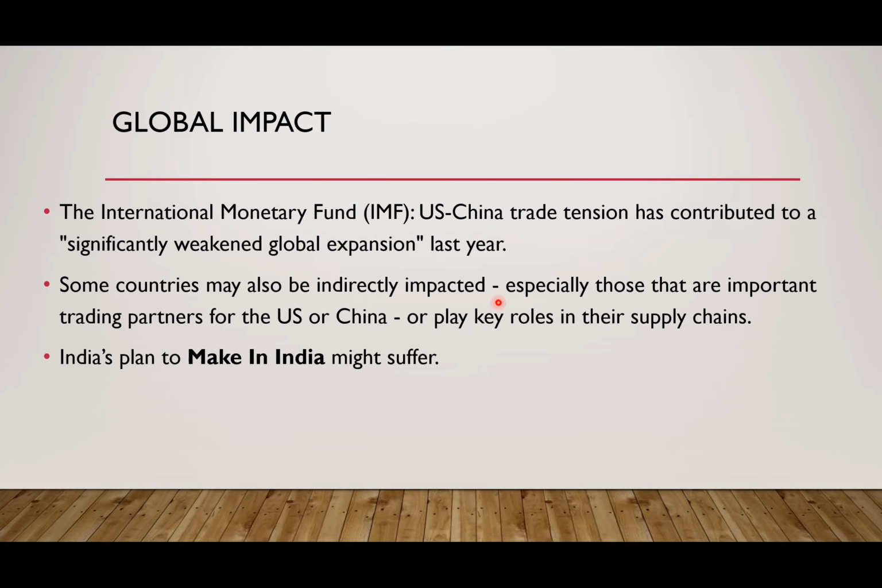Now those who are the trading partners of US and China, for example, India is a very big trading partner of both these countries. They will also get negatively impacted, and our Make in India plan, that is, we wanted to manufacture a lot of products for the world, that might suffer because as the US economy suffers and as the Chinese economy suffers, both these economies are going to purchase or import fewer products from India. That is going to be a dampener, a negative thing for our Make in India plans.